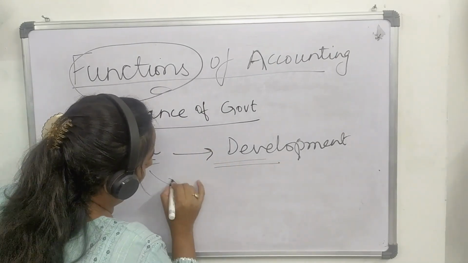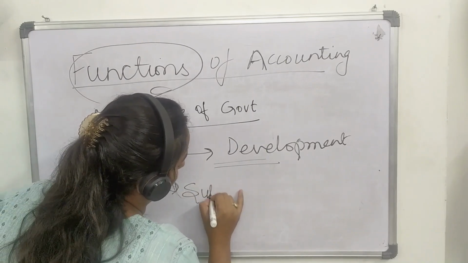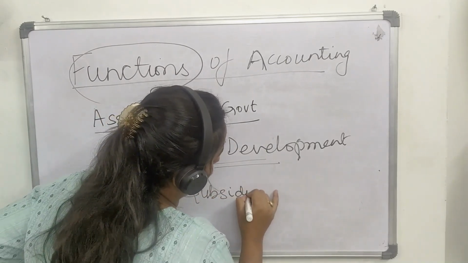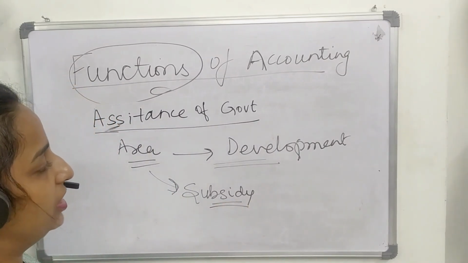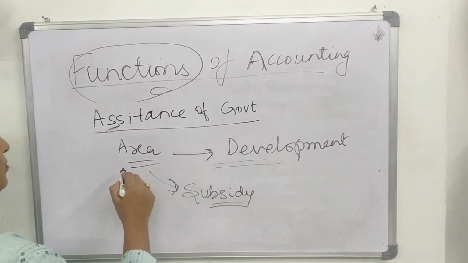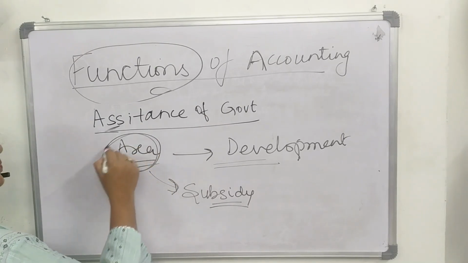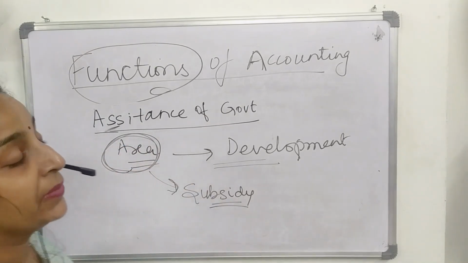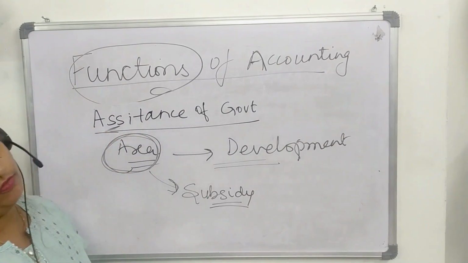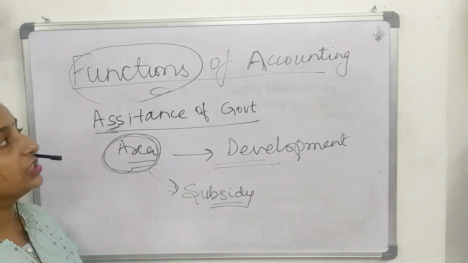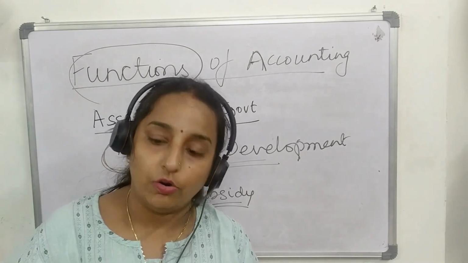They announce a subsidy, means they will give certain benefits to the organizations who will perform in these specific areas so that they could assist in the development plans of the government. This is what the functions of accounting are.